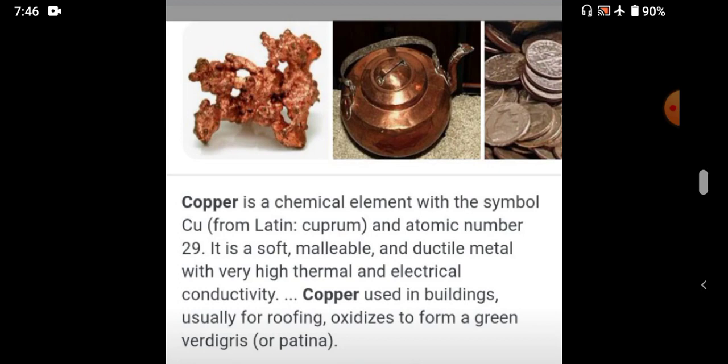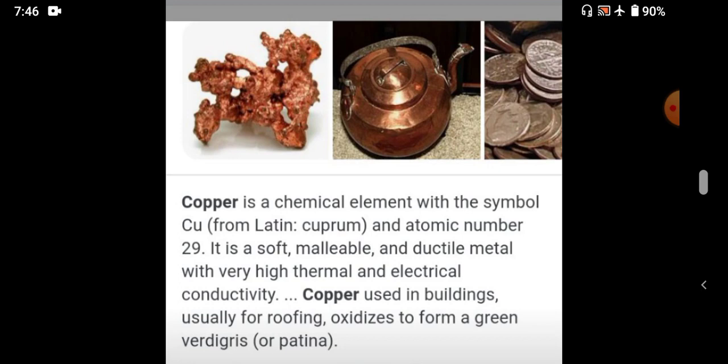Most copper is found in 7 ores, that means it is mixed with other metals like zinc, gold, cobalt, platinum, nickel, etc.